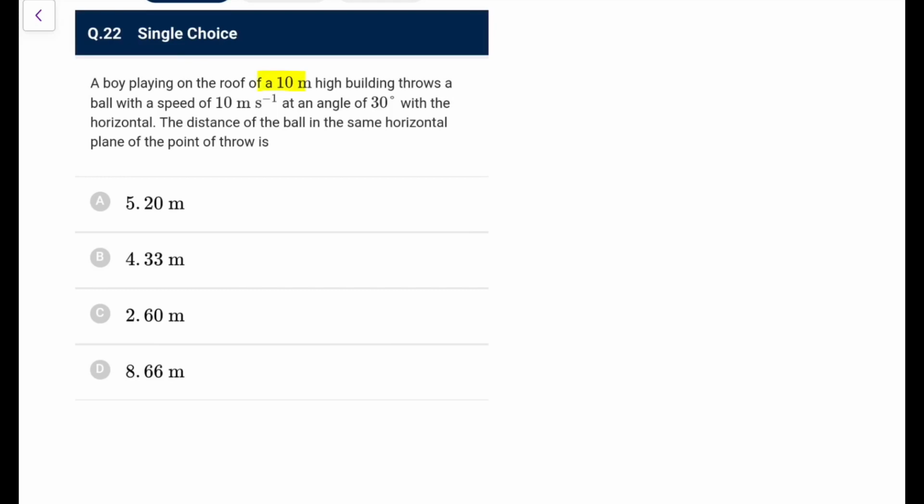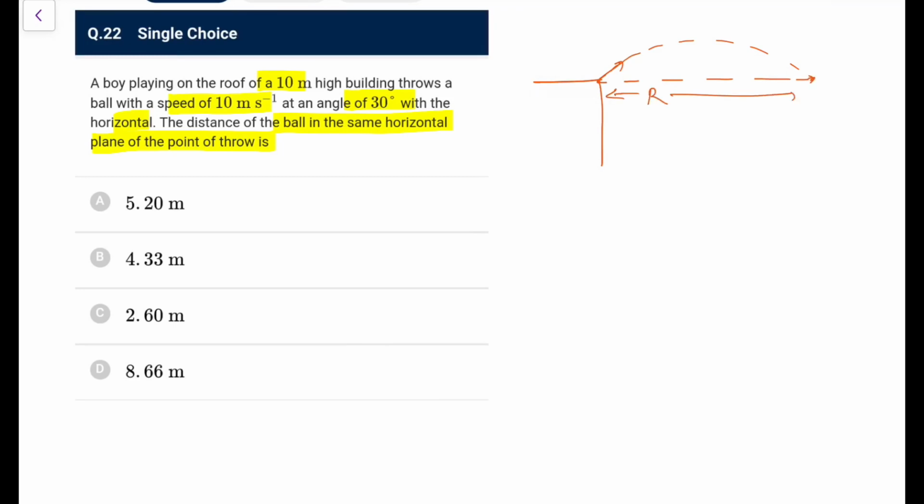A boy playing on the roof of a 10-meter high building throws a ball with a speed of 10 at an angle of 30 with the horizontal. The distance of the ball in the same horizontal plane of the point of the throw is, okay, so it is on the roof, it throws a ball like this. So you have to just find this distance.